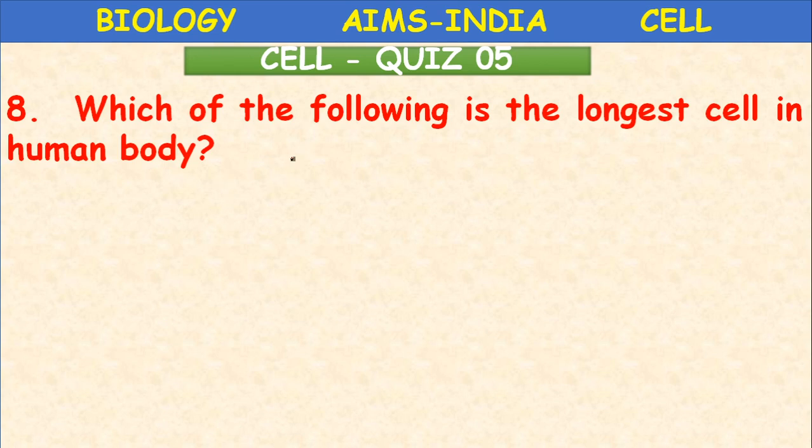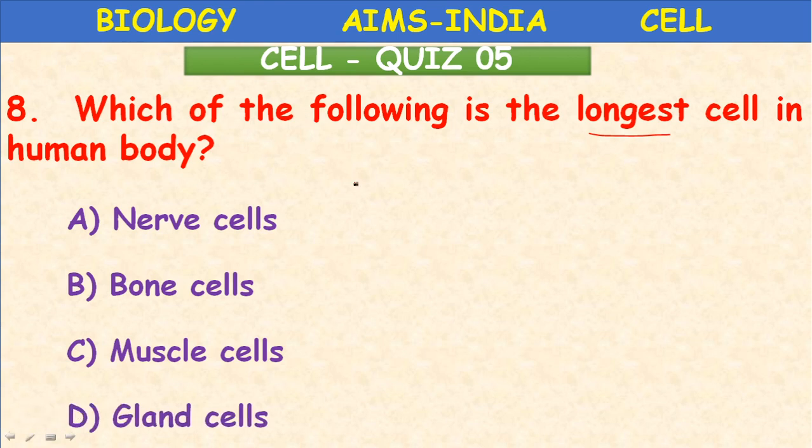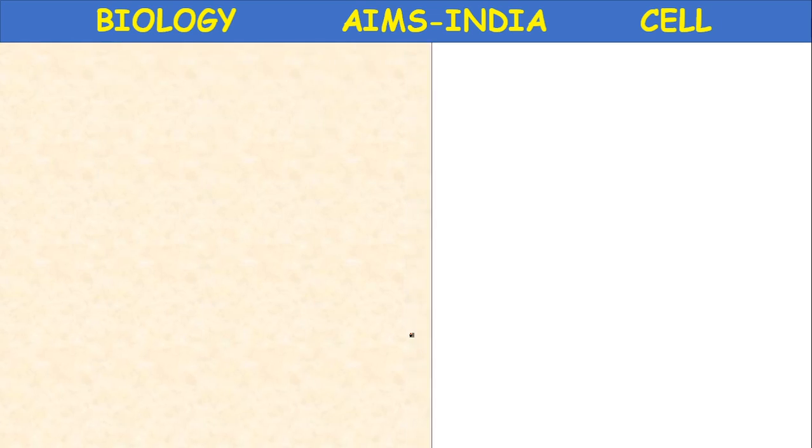Which of the following is the longest cell? Here the term is longest, the longest cell in the human body. Nerve cells, bone cells, muscle cells, or gland cells. What is the answer? Directly, nerve cells. Nerve cells are the longest cells, several meters in size. The bone cells, muscle cells, and gland cells are short compared to nerve cells. Next question.